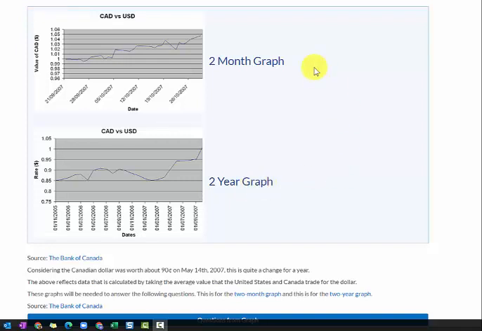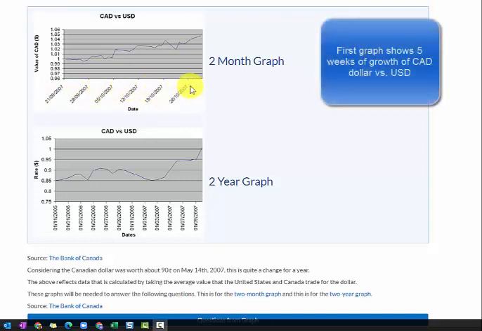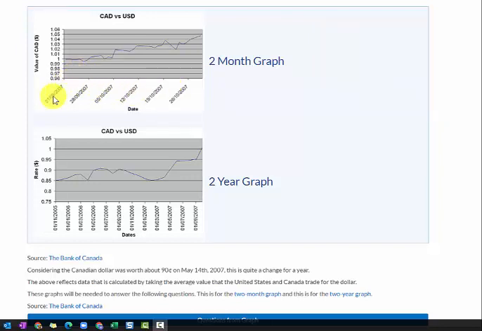Hey, quick little walkthrough of what we see on the screen here and how that's going to look at our assignments. So we're looking at the first one. Here's a graph and it's showing 1, 2, 3, 4, 5 weeks, because each of these is going to be a week. We're going from the 21st of September to the 28th of September to the 5th of October. So each one of these little dashes is a week, and there's 1, 2, 3, 4, 5, 6 dashes shown. However, we're looking at 5 weeks because if we look from here to here, that's 1 week, 2 weeks, 3 weeks, 4 weeks, 5 weeks.